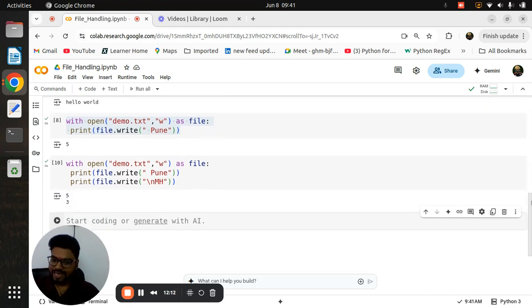So I have almost covered all the basics related to file handling: what is meant by file handling, what is the use of a file, and what are the three important modes, basically the four modes. I also proved that whenever you want to create an empty file, you can use the read mode without the write function, so you don't need to use the x mode. And the most important topic is covered, that is the difference between write and append.